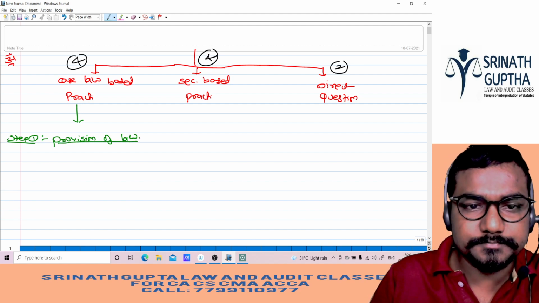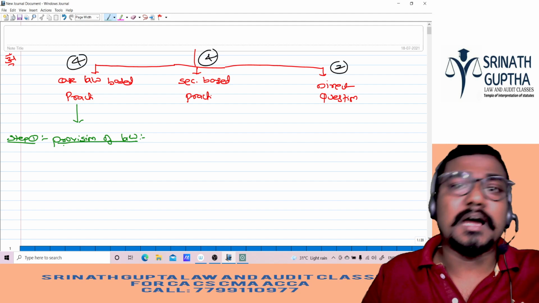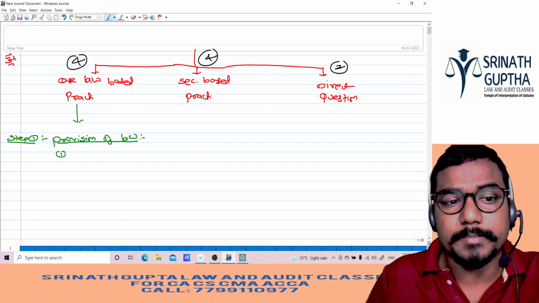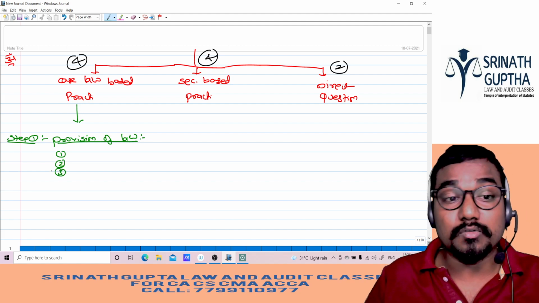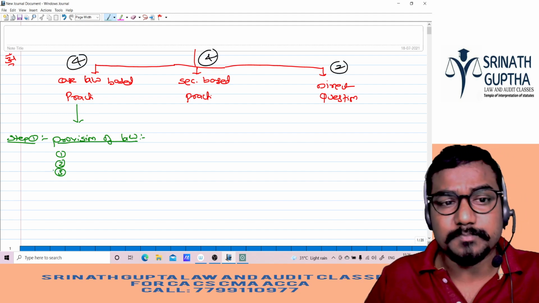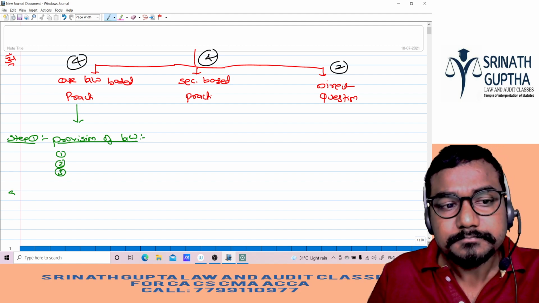What the law says, and as per law how we are supposed to be. We have to explain the section in step number 1, that too point wise, never paragraph wise. Point 1, point 2, point 3, whatever the section explains.